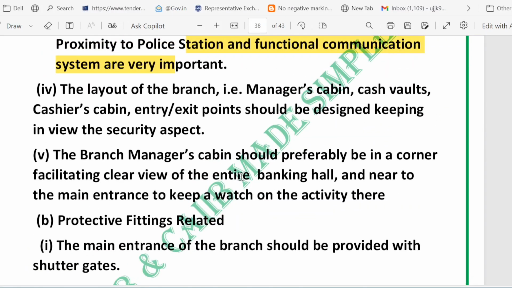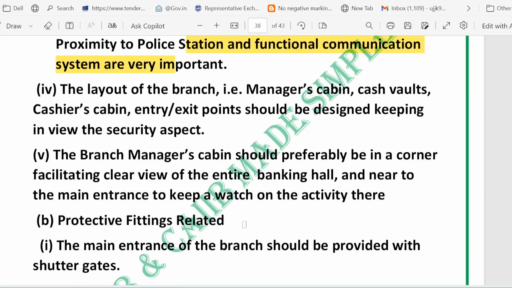So friends, good branch design and the right fittings keep your money and the staff safe. In this quick explainer, we will learn how a branch should be laid out for security and which protective fittings to use. First of all, layout. The branch layout, which includes the manager cabin, cash vault, strong room, cashier cabin, and entry and exit points, should be planned so that each area is visible and secure.